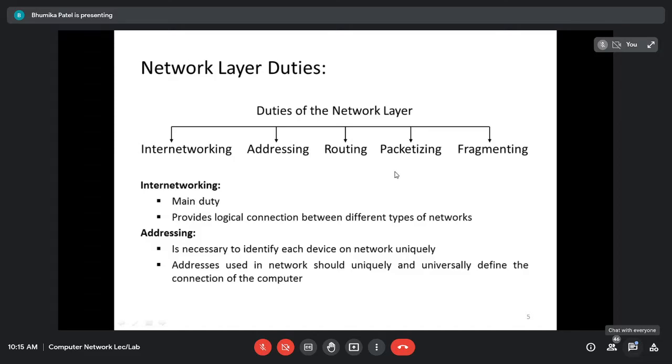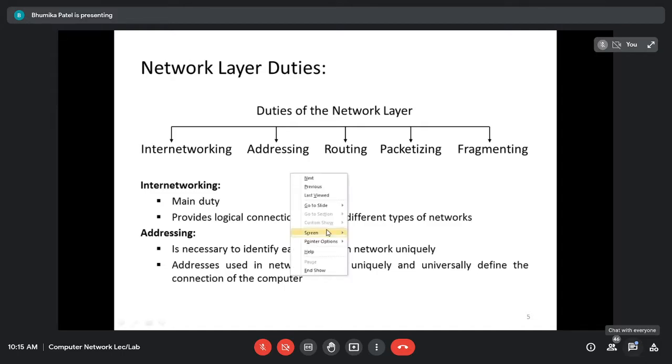For example, one network is there whose maximum packet size is only 20 kilobytes, right? And another network is there whose maximum data size is 10 kilobytes. So what is the size of what we have to send next? You can send a maximum of 10 kilobytes of packet. So you have to divide your packet into sizes of 10, 10, right?